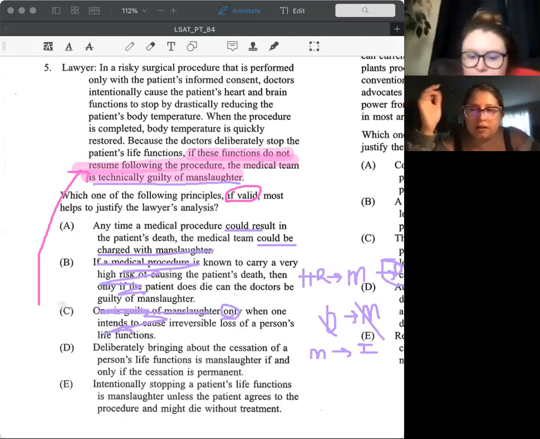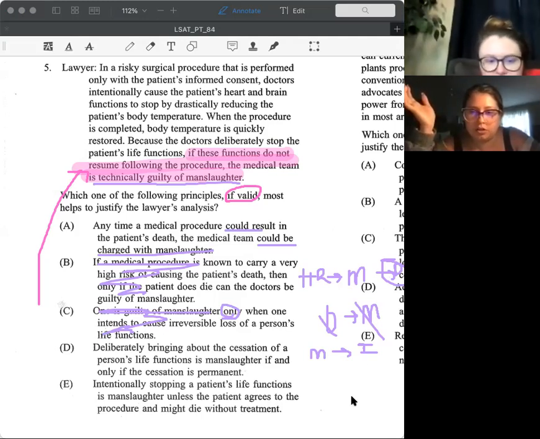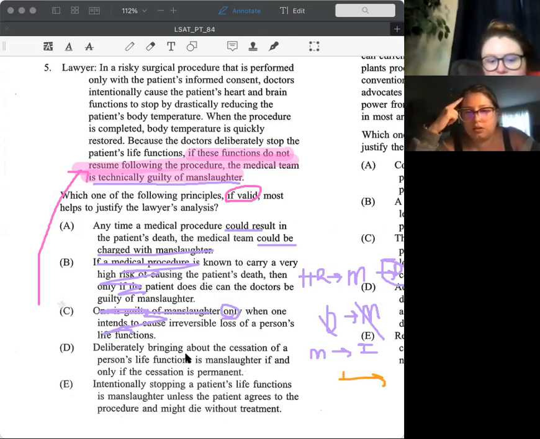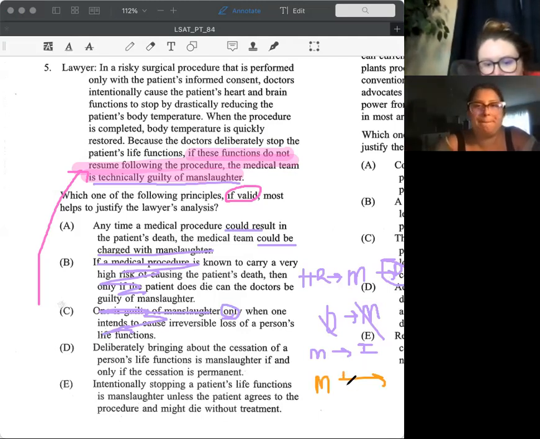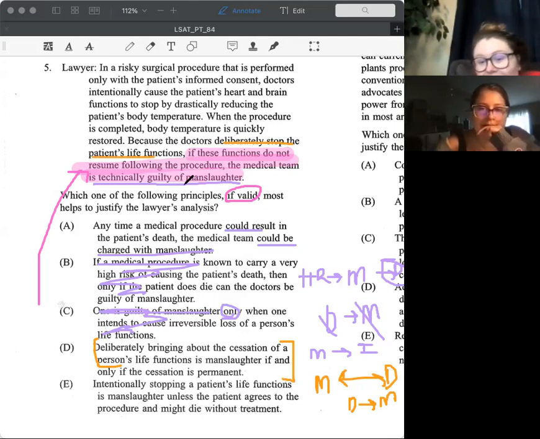Then the medical team is guilty of manslaughter if the functions don't resume following the procedure. So if the person dies, it's manslaughter. We have our sufficient and our stimulus: we deliberately stop the person's life function, and if they do not resume following, so if they die, you're guilty of manslaughter. So D is going to be our answer.